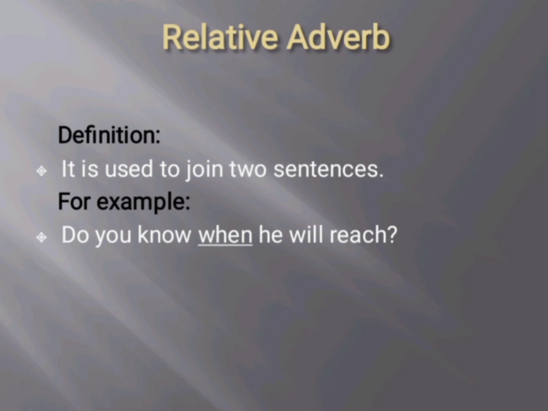Next kind of adverb is relative adverb. It is used to join two sentences. For example, do you know when he will reach? Here, the underlined word when is an example of relative adverb.